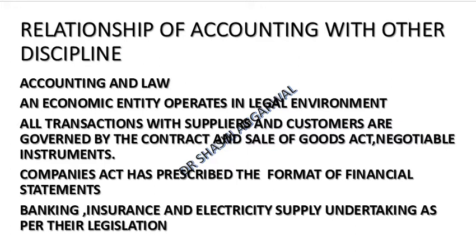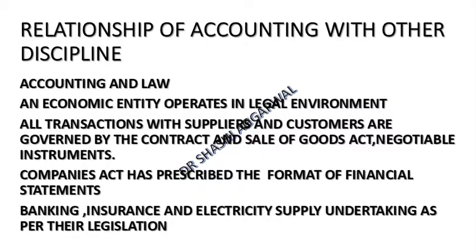Accounting and law: an organization operating in a legal environment is subject to various applicable laws. Since the organization deals with suppliers and customers, they are governed by the Law of Contract of 1872, the Sale of Goods Act, the Negotiable Instruments Act, etc. The Companies Act is also applicable, because it prescribes the format of financial statements. Even banking, insurance and electrical supply are governed by the respective legislation applicable to them.